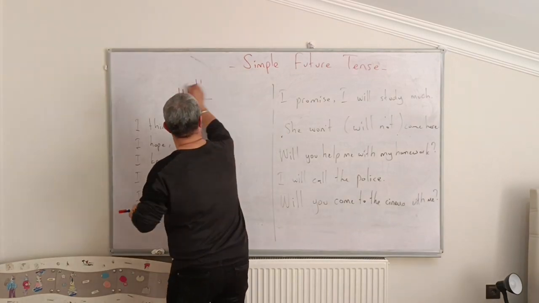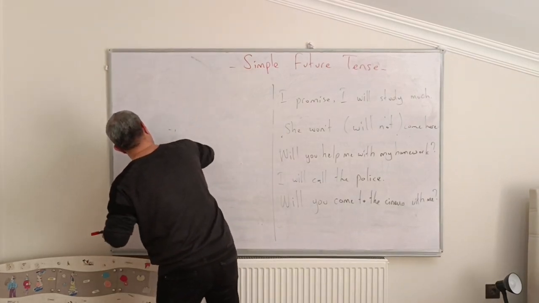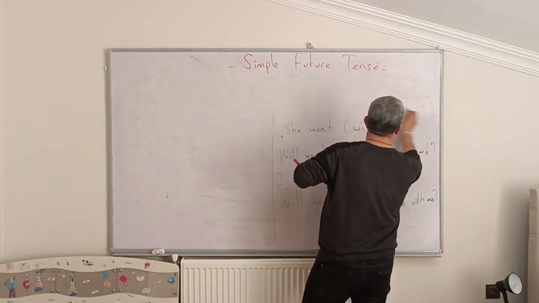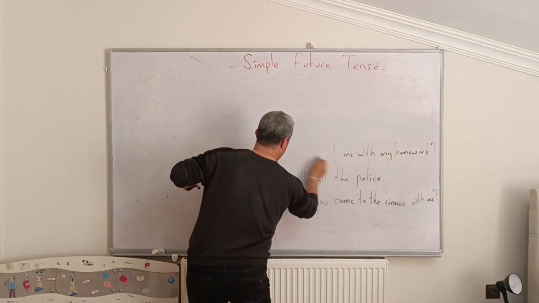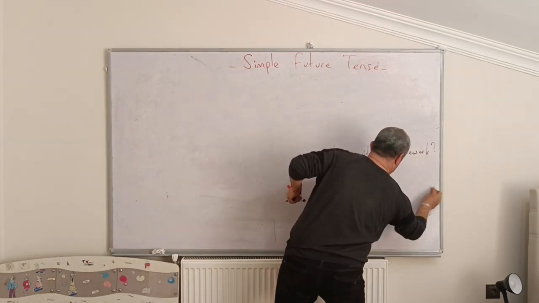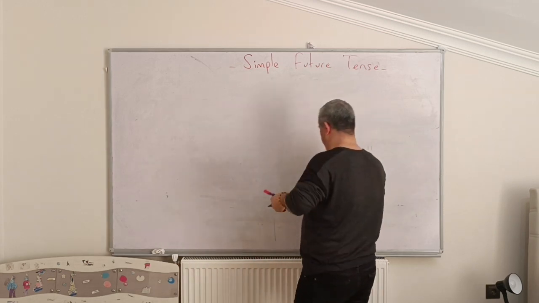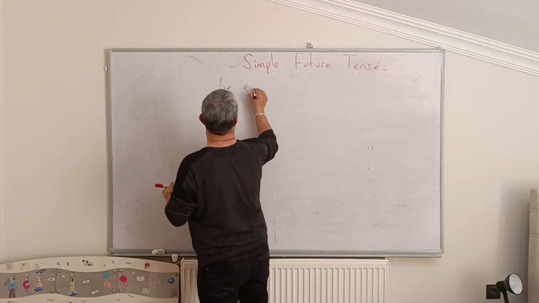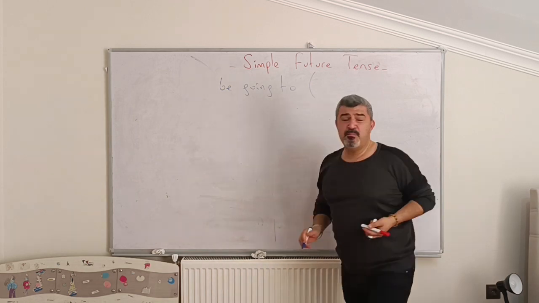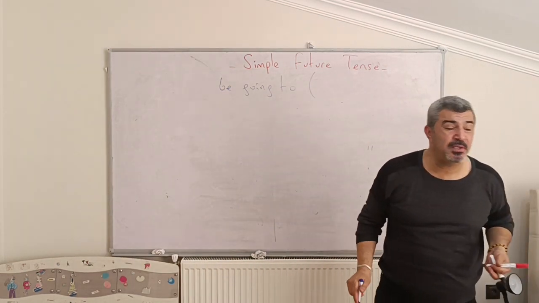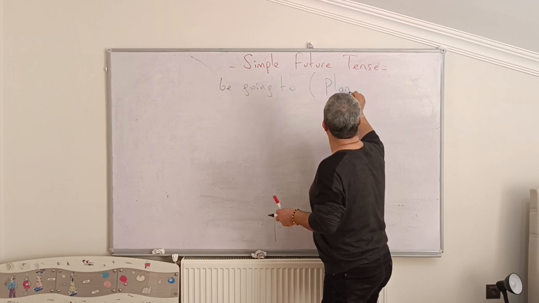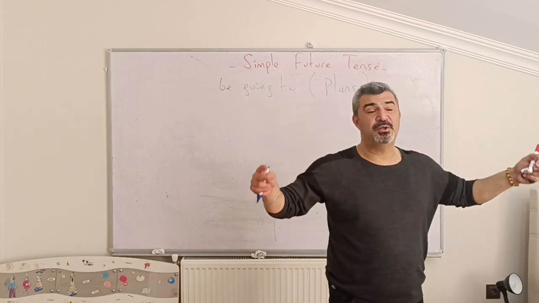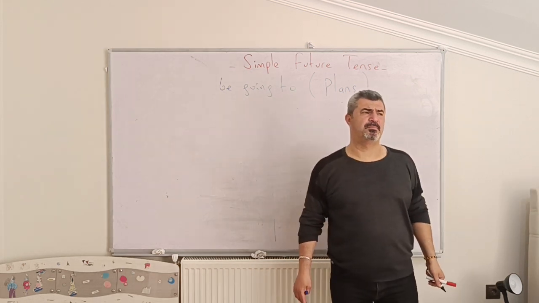Let me tell you about be going to. In languages, if we talk about be going to, we say be going to. And the most important word for be going to is plans. Okay, if you make plans about the future, we use be going to feature. What does it mean, for example, make plans?